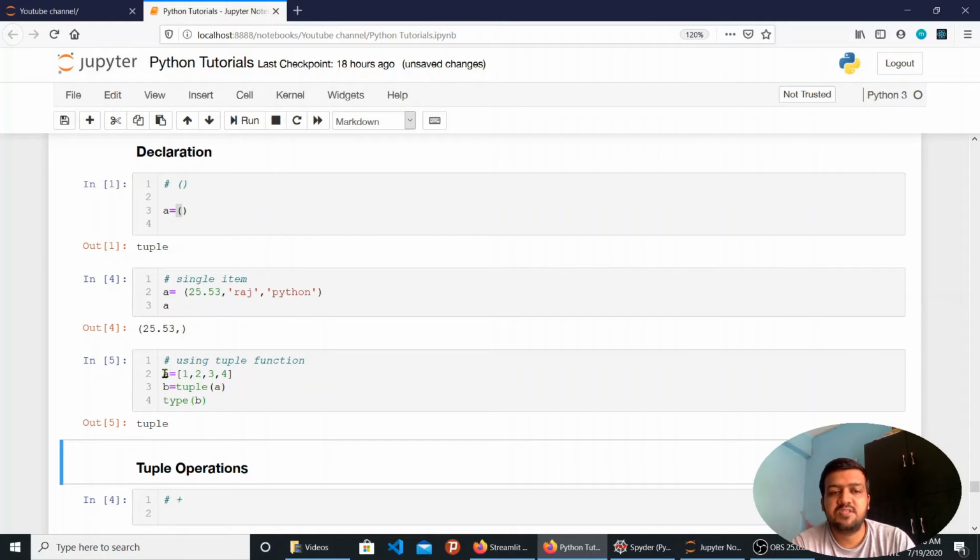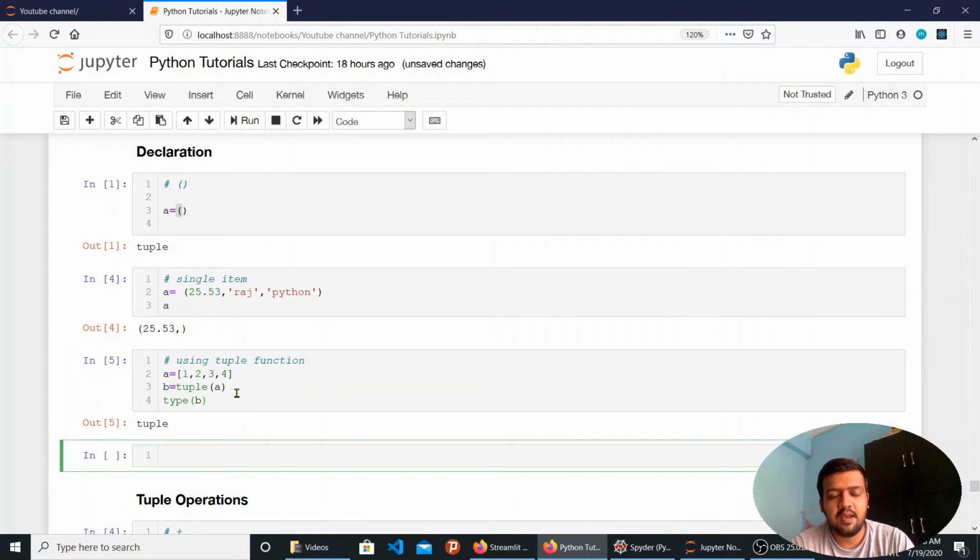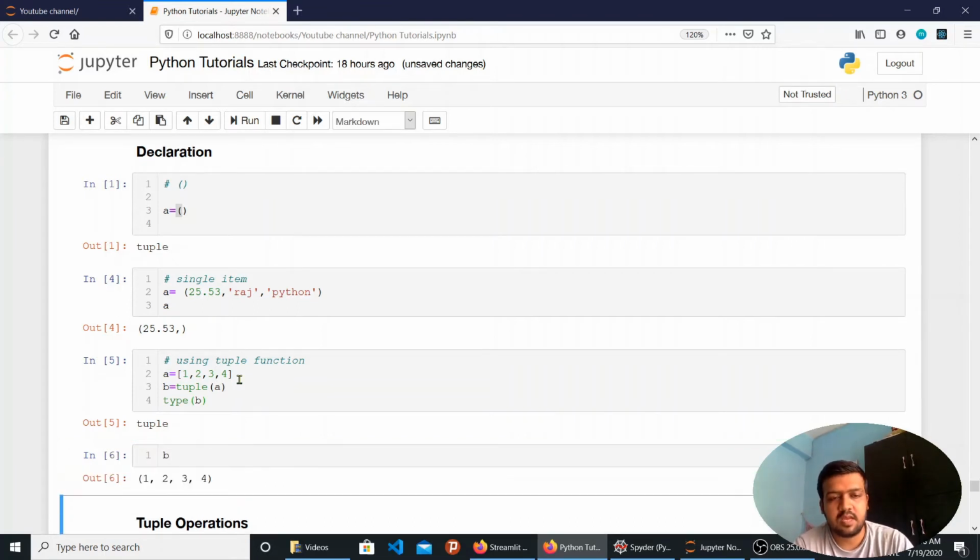Now I have changed a, which was a list, into a tuple. Not a itself, but the list that was stored in a, I have converted it into a tuple and stored it in a variable b. I can even view the tuple. The tuple is now in parenthesis: 1 2 3 4.